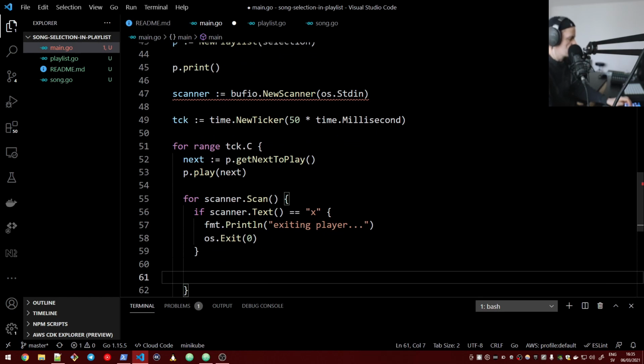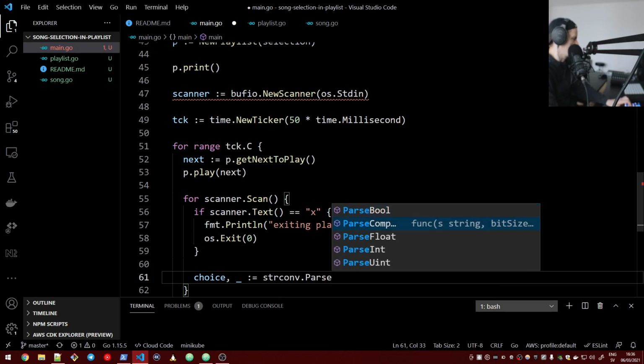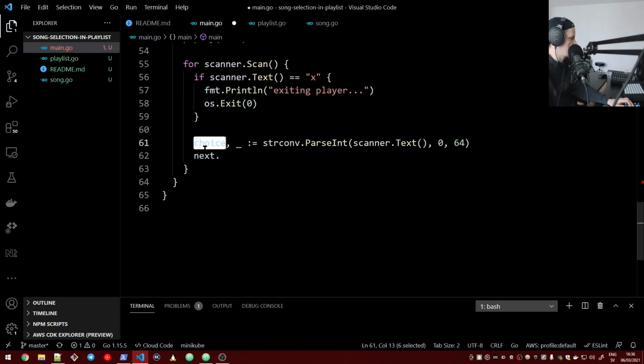But if it's not X, if the user presses, for example, 1, then that means the user liked the song. User option, choice, let's call it choice. And this is string convert.parse int scanner.text. So we are parsing the input as an integer. We have now this variable called choice that contains the user's input.